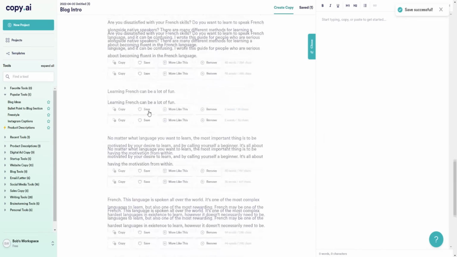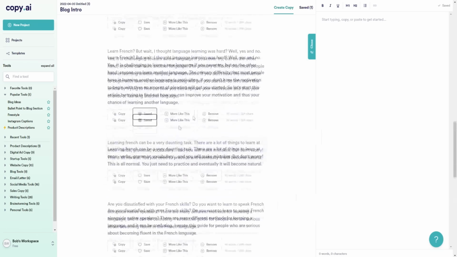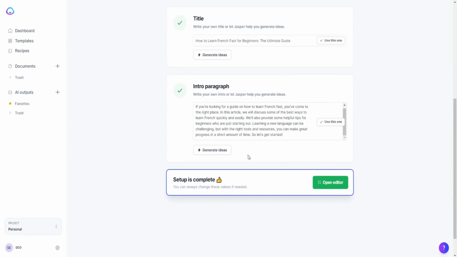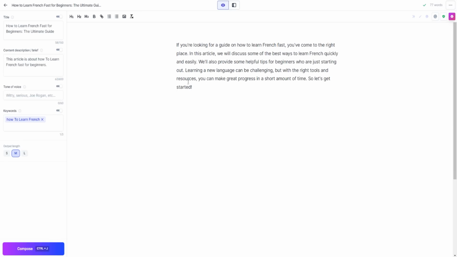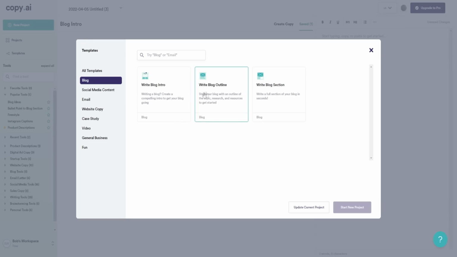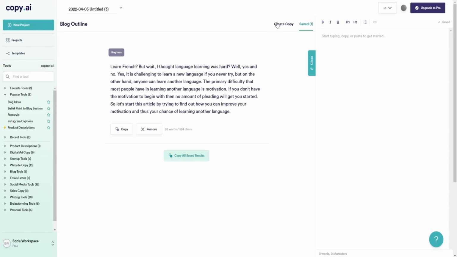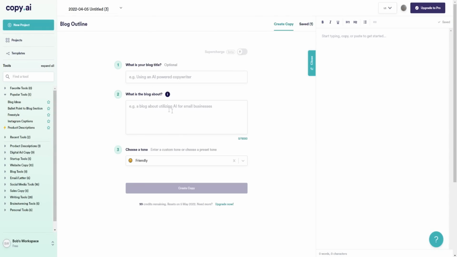Okay. And obviously, that's a bit too small for an introduction. So once we choose the introduction, we can go over here to open editor for Jasper.ai right here. So we have our introduction, and now what we can do is go to Copy.ai. So if we go over here to templates, we can write a blog outline, okay, and click on update current project. So click on create copy, and we can just put in the title if we want. So we'll just leave that blank for now.